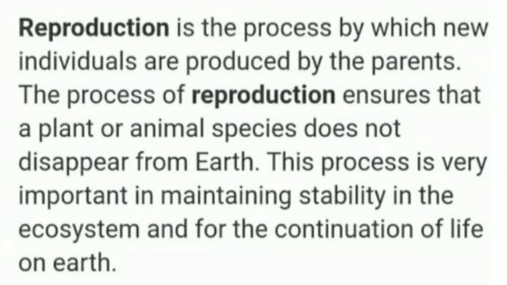That means for the continuity of a particular race on this planet, the process of reproduction is essential. Without this process, that particular species will diminish from the planet, as many of the species have already become extinct from this planet, right? So this process is very important in maintaining stability in the ecosystem and for the continuation of life on earth. Is it clear? So there are two modes of reproduction in animals, asexual and sexual.